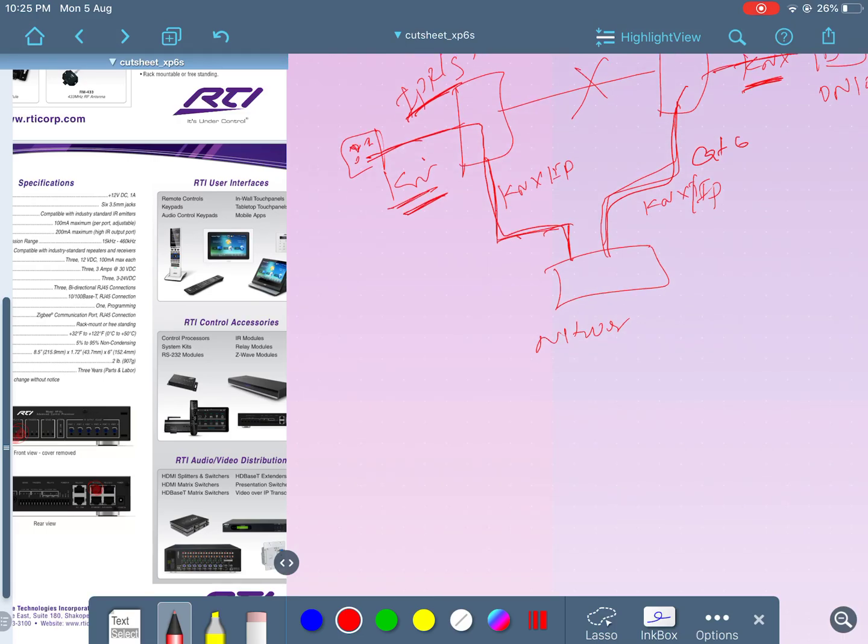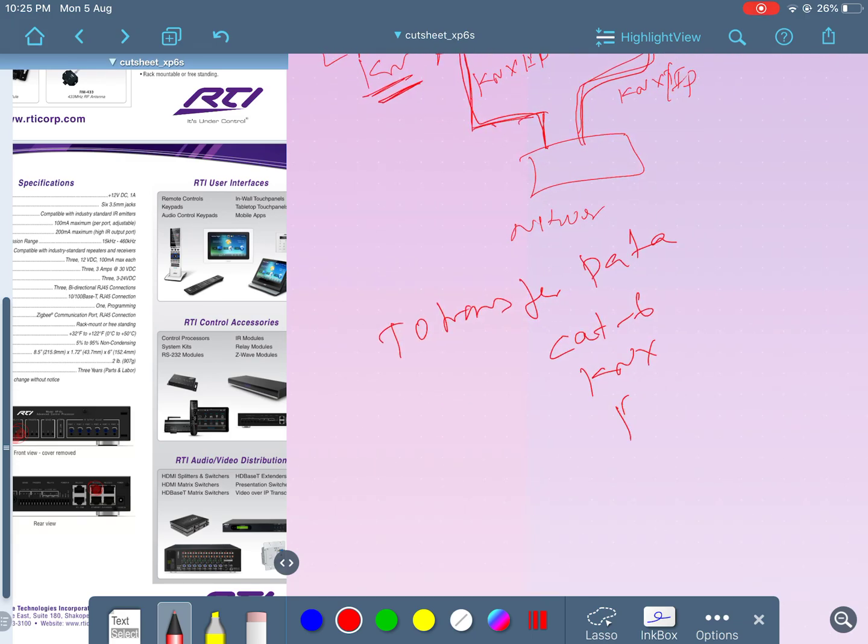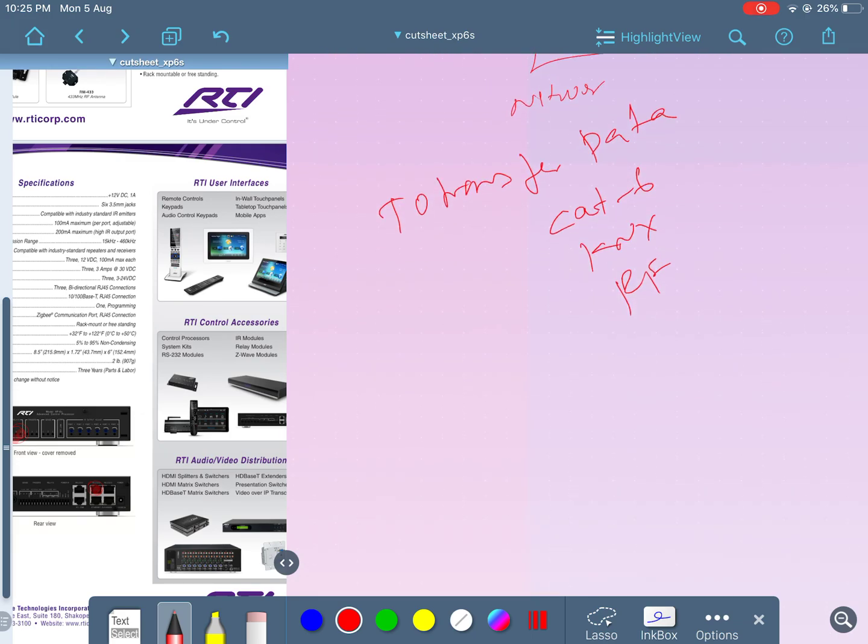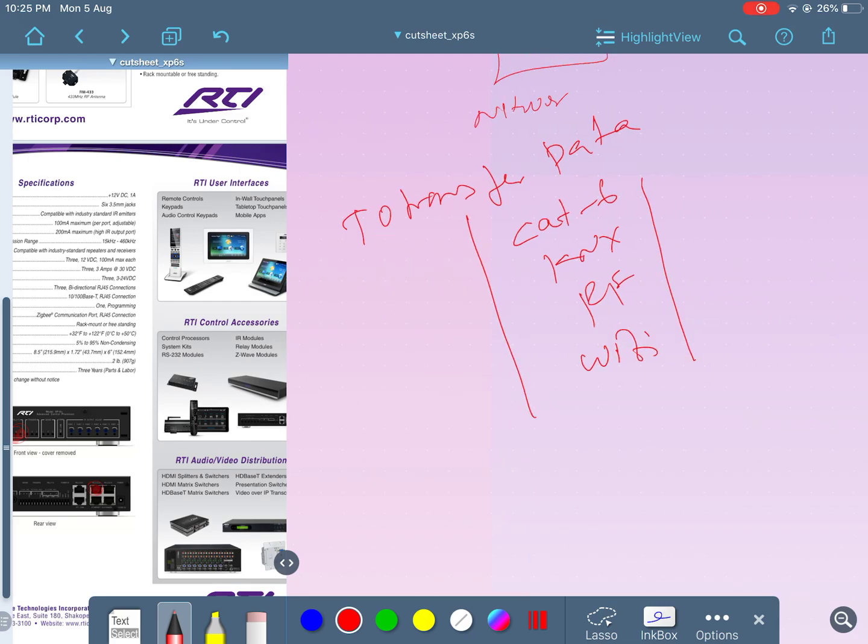That means to transfer data, we can use any cable: Cat6, KNX, RF, Wi-Fi. The medium can be anything. What matters is what the data is and its format.